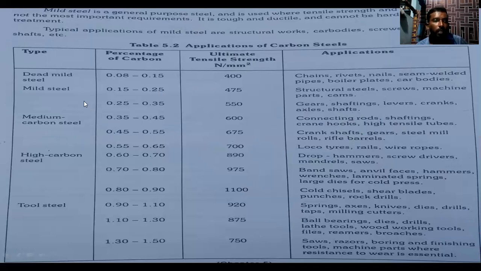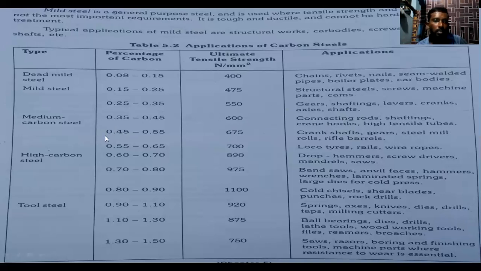In mild steel, the minimum carbon content is 0.15 and the maximum is 0.35. These are the applications. For medium carbon steel, the carbon content is 0.35 to 0.45. The tensile strength is 600. These are the applications of medium carbon steel: connecting rods, shafting, crane hooks, high tensile tubes.